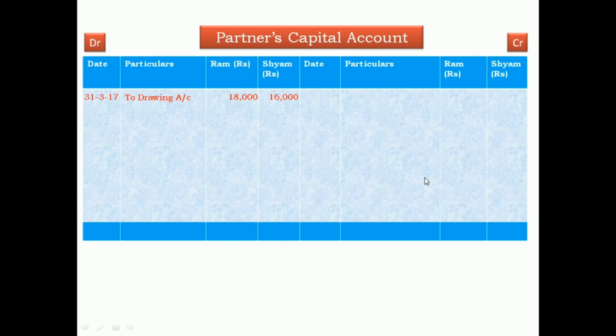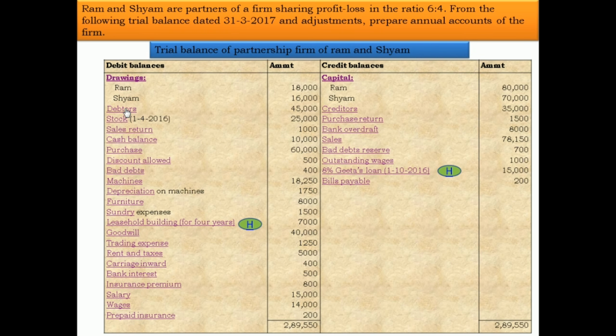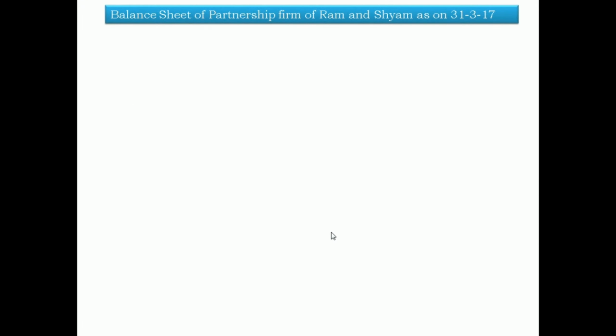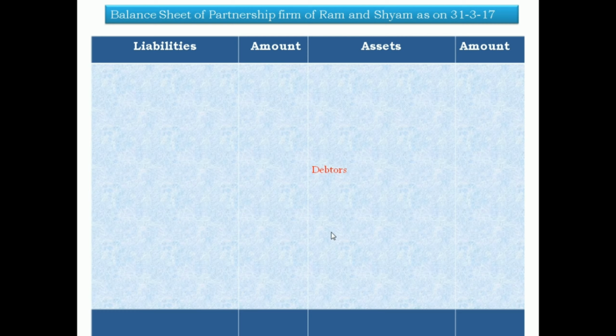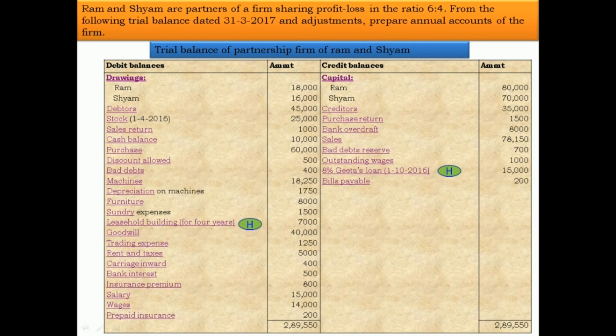Next, debtors is our asset, a current asset. On the balance sheet asset side, write down debtors in the inner column. There is an adjustment related to bad debt reserve, therefore inner column debtors 45,000. Next, stock on 1/4/2016.